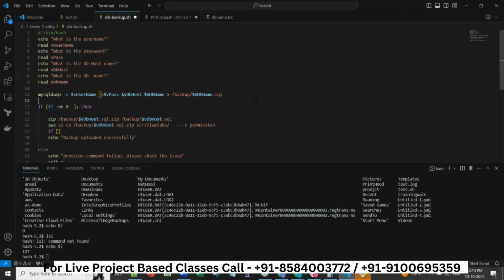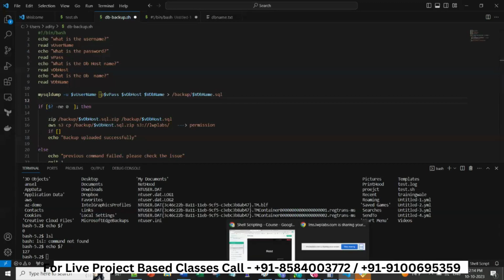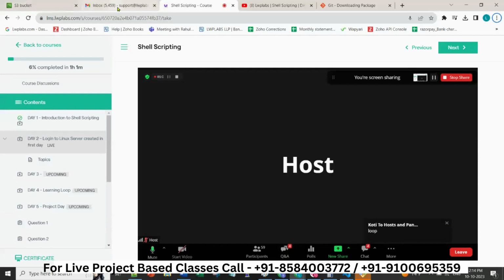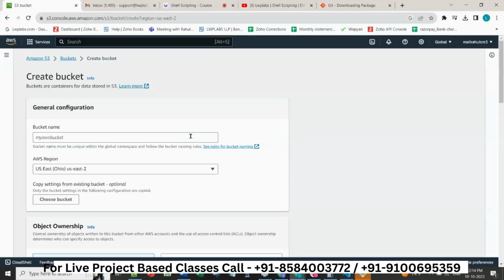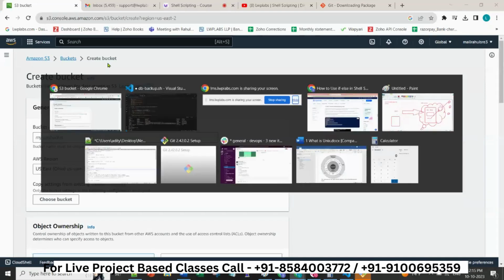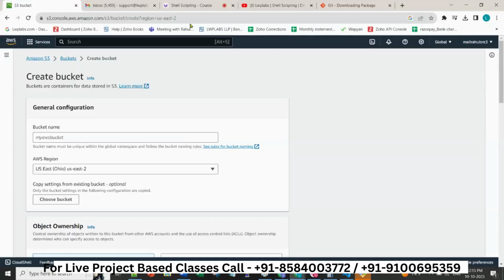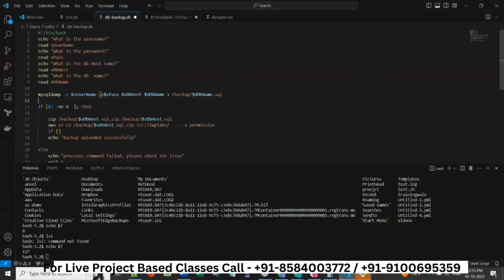So this is better done by creating an AWS environment with RDS and other things. In that way, it will be easy for all of us to demonstrate. I requested all of you to create an AWS account. If not, create it today. Maybe tomorrow we can do this the real way. We'll create RDS and we'll try to do this whole thing.